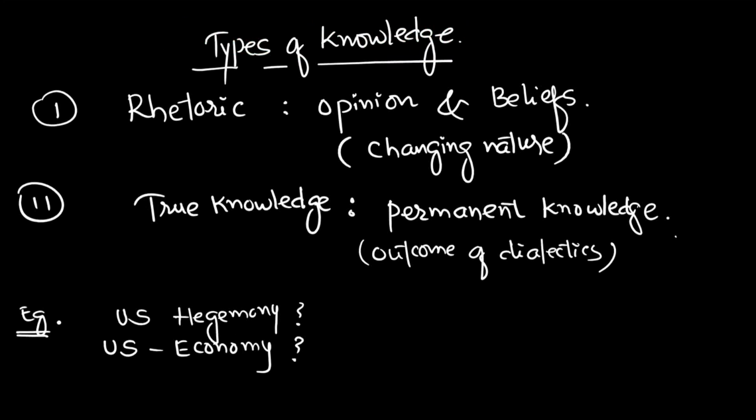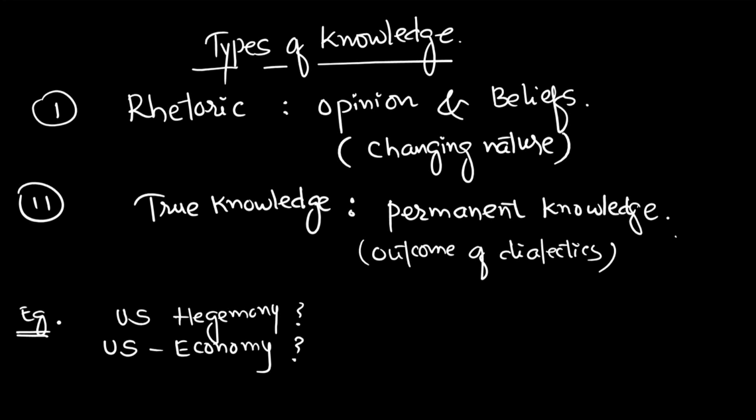Now types of knowledge. The first one is rhetoric. Now what does rhetoric mean? Rhetoric means opinions and beliefs. Now those could be of changing nature. The other type of knowledge is true knowledge, which is permanent knowledge, and it is the outcome of dialectics. So what is the difference between rhetoric and true knowledge?